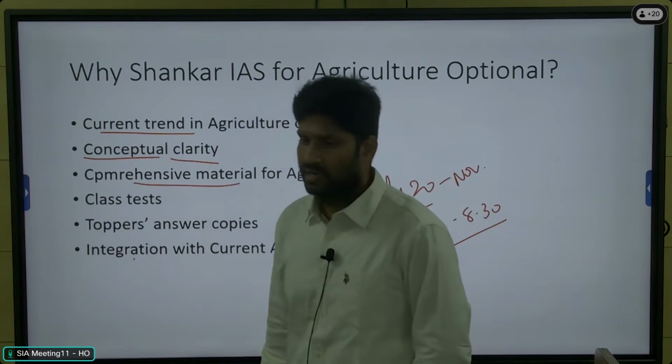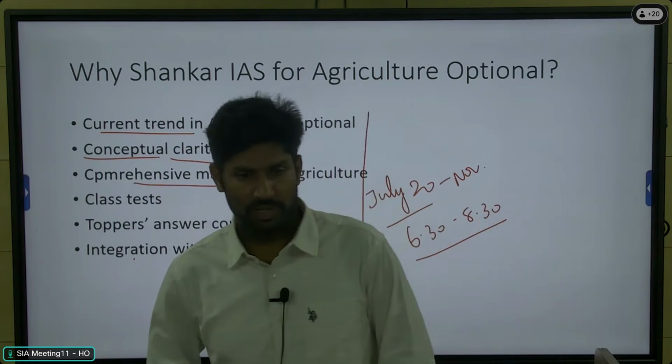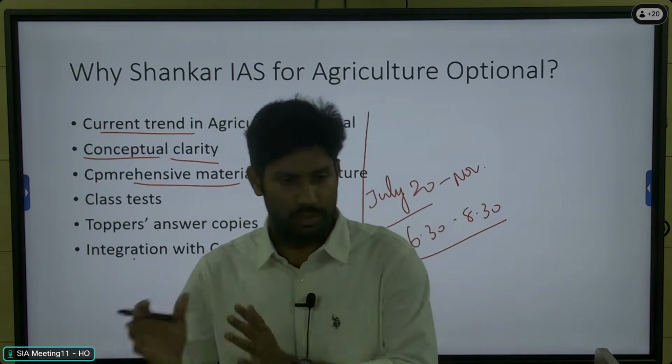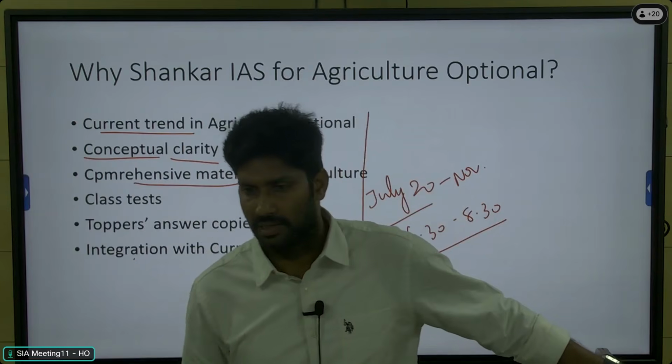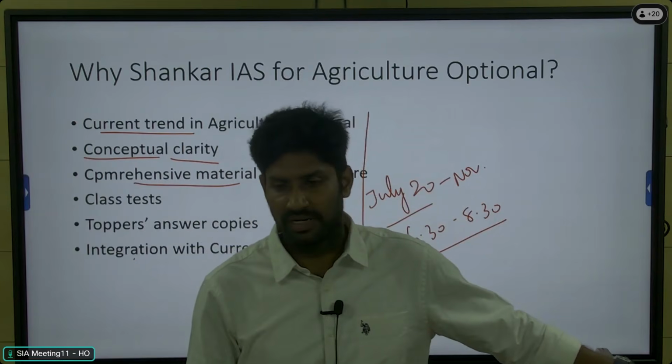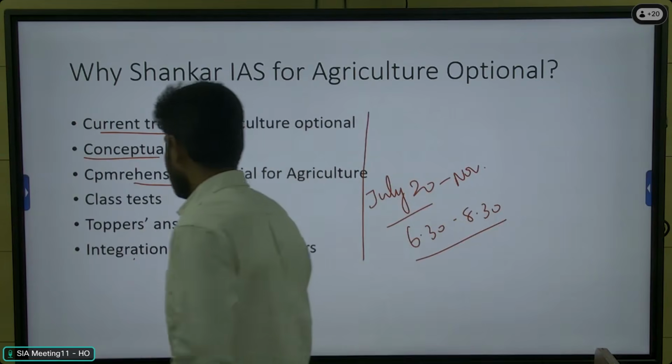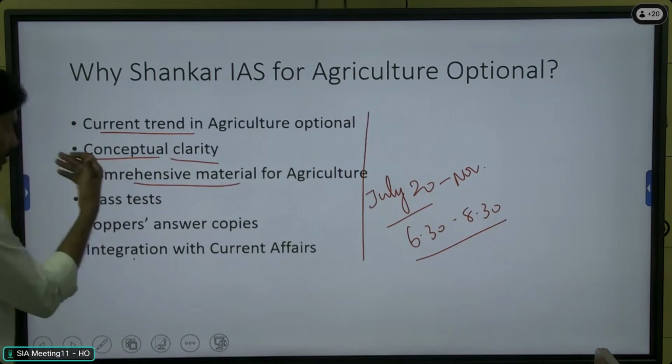The most important advantage here in our Agri optional program is that you will get the best material for the Agri optional paper. Currently, it is the most sought after material at the all India level. There is a huge demand for our material, and I'm distributing it throughout India.